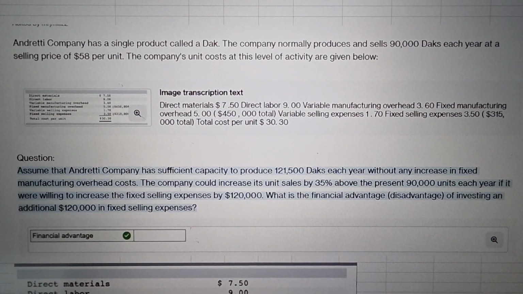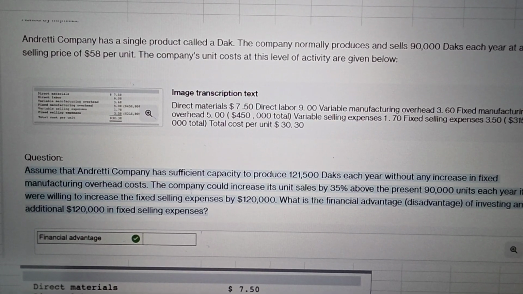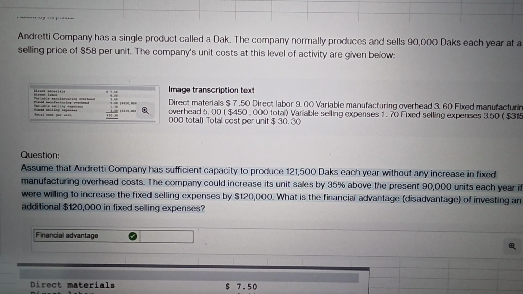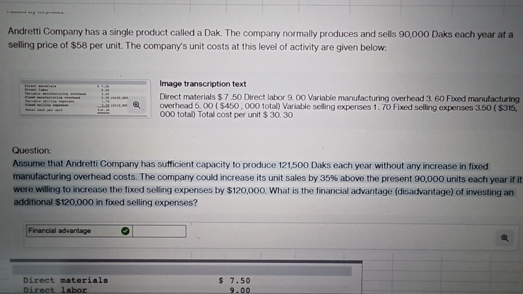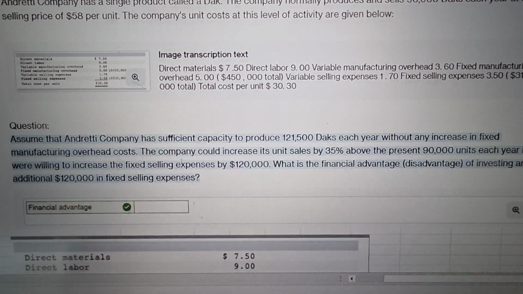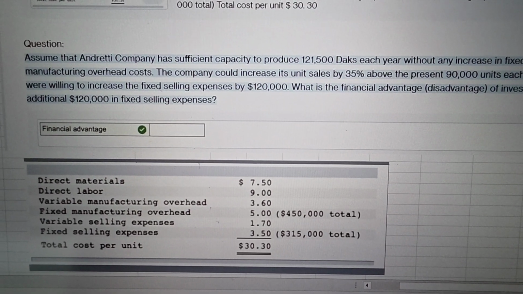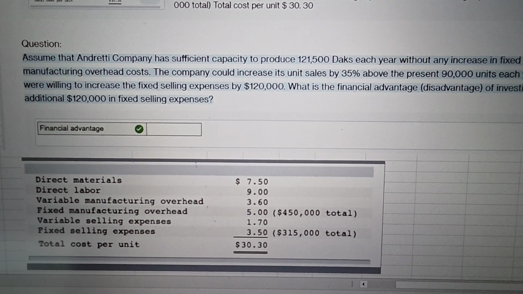Now first look at this question. It is related to Andretti Company, which normally produces and sells 90,000 DAX, and its selling price is $58 per unit. Then the unit cost at this level of activity, that means at 90,000, is as follows: direct materials, direct labor, and so on.